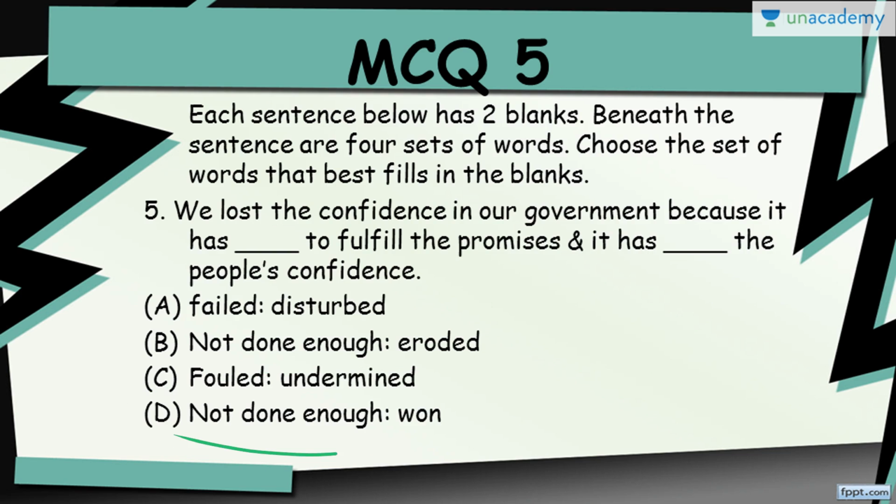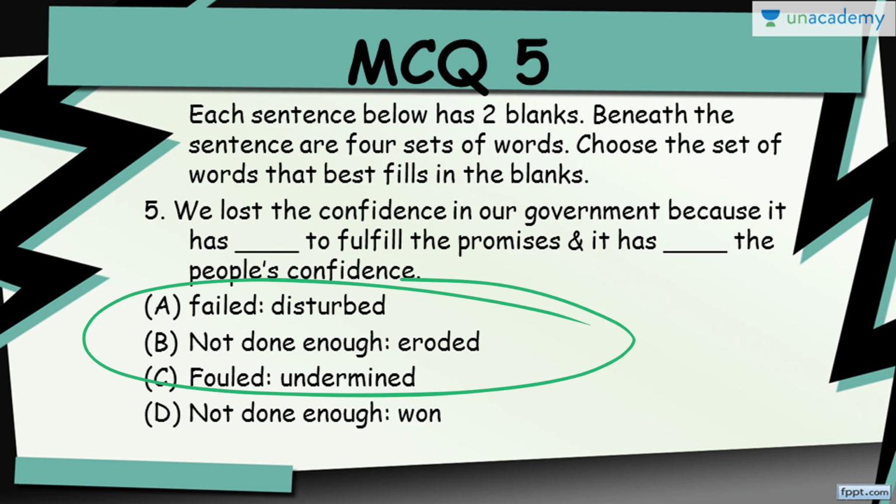The D we have is not done enough. Now this would work, because it has not done enough. We know that this thing goes well. And the second part we have, it has won the people's confidence. Now, which government? We never find this thing happening around us, that some government has not done good and has actually won people's confidence. This never happens, that you win somebody's confidence despite not doing good enough. So this is just illogical. This is just a filler. Just eliminate this one. We know government cannot foul the confidence, and that confidence cannot be disturbed as such. So this is again eliminated. The correct answer is option B.